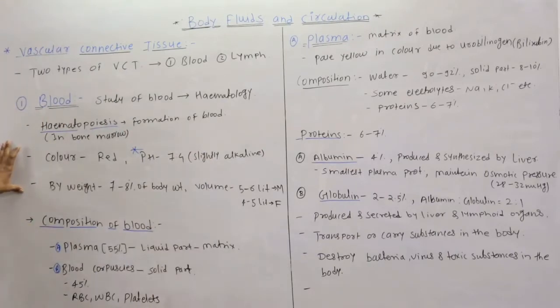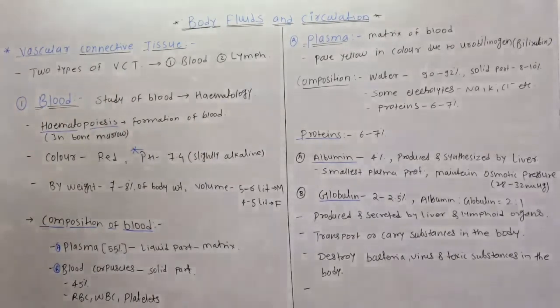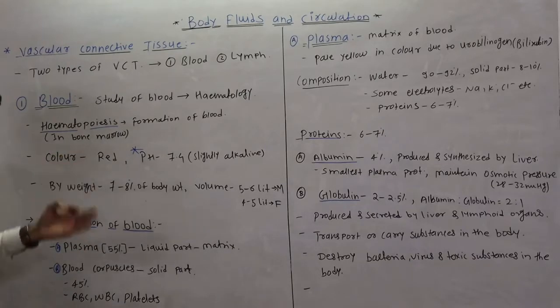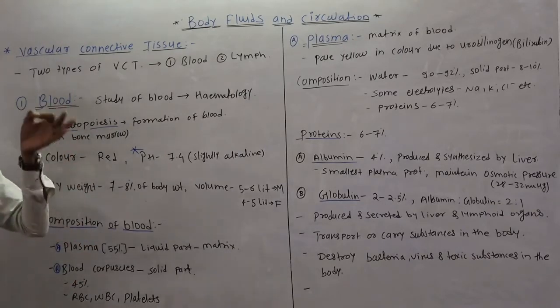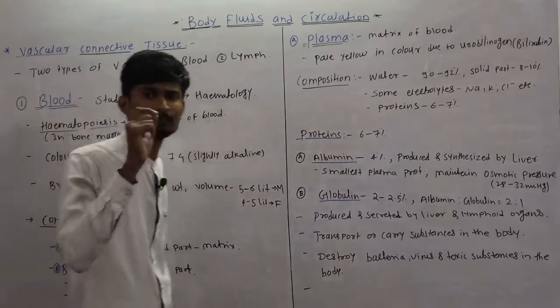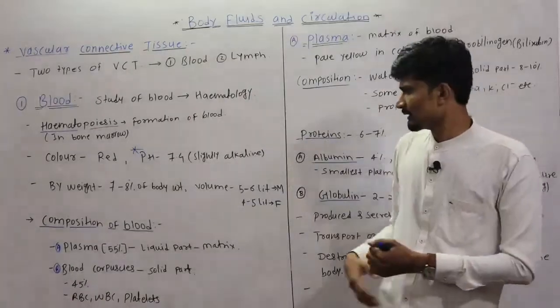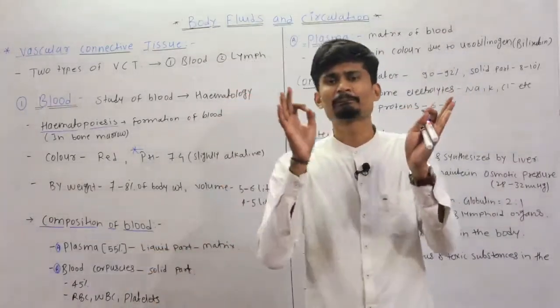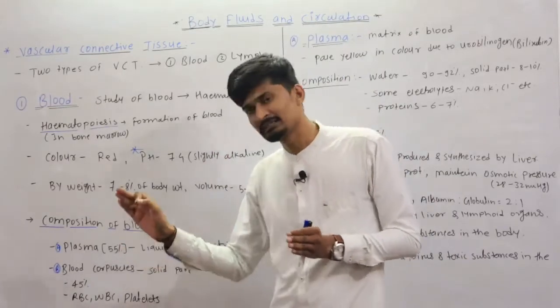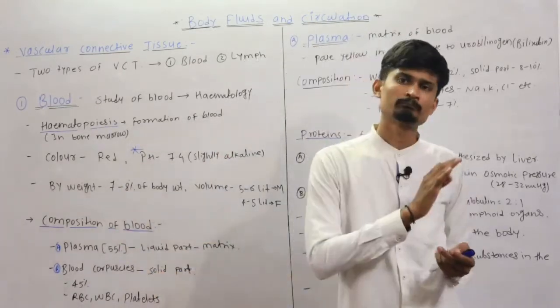Now these are some characteristics. Now the composition of blood, which components are present in the blood. Basically there are two components of the blood, that is the plasma and the blood corpuscles, which are called the blood cells. The plasma is 55% and the blood corpuscles, that is the blood cells, are 45%. The plasma is the liquid part, that is the matrix part of the blood, and the blood corpuscles, that is the cells, are the solid part of the blood.